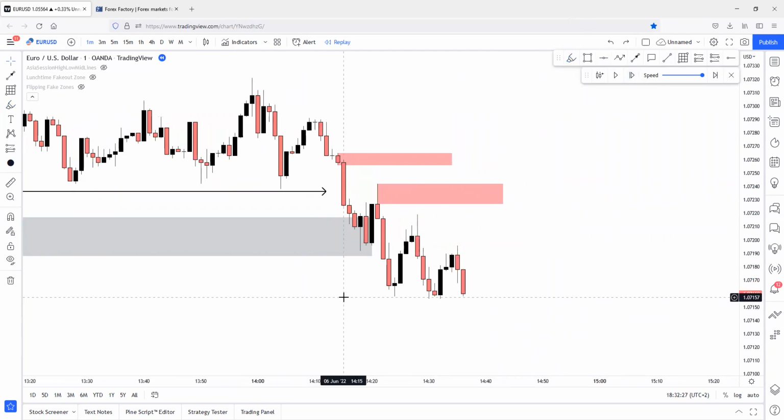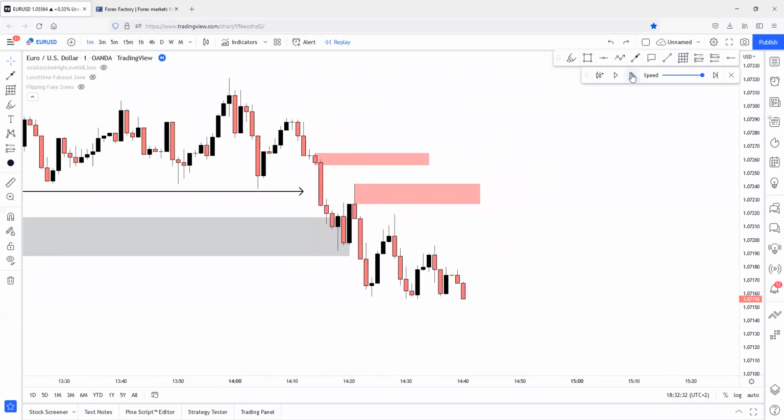Okay, actually, body break hasn't happened yet. And price is building up liquidity. Body break hasn't happened yet. Price is building up liquidity here, as you can see.